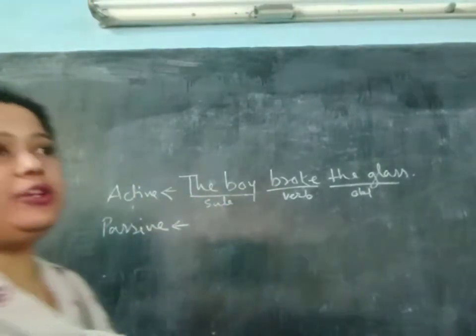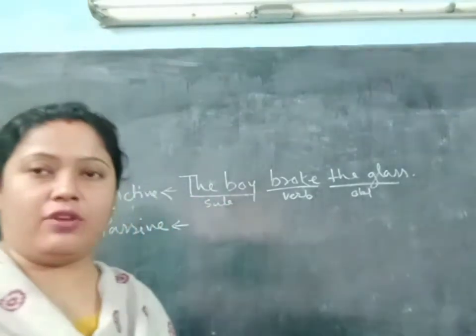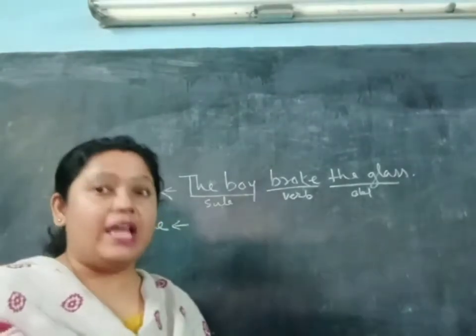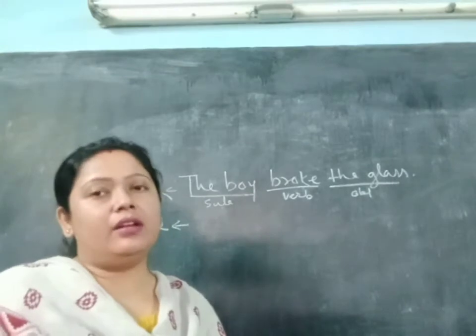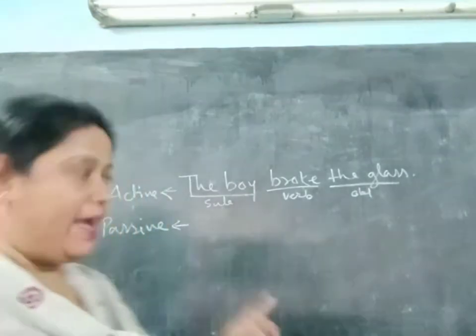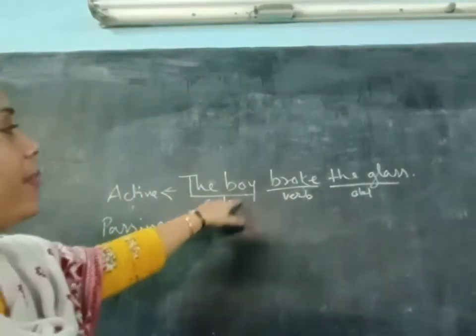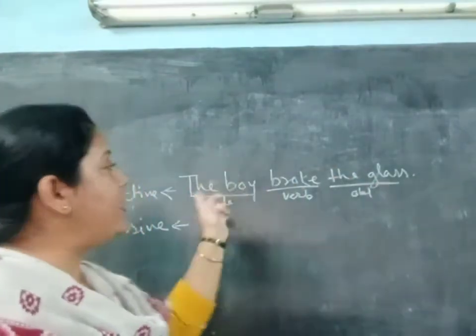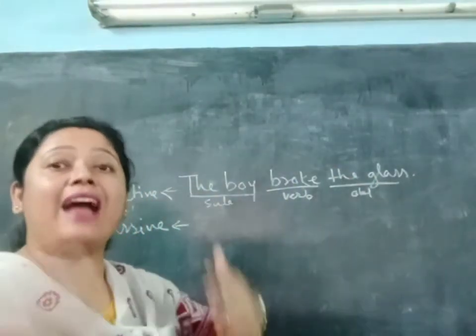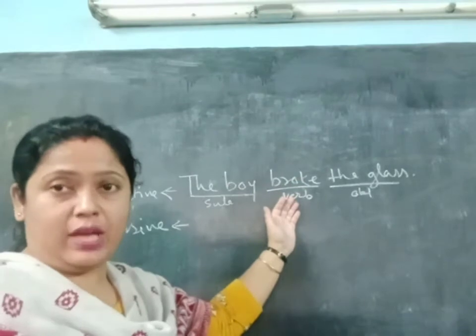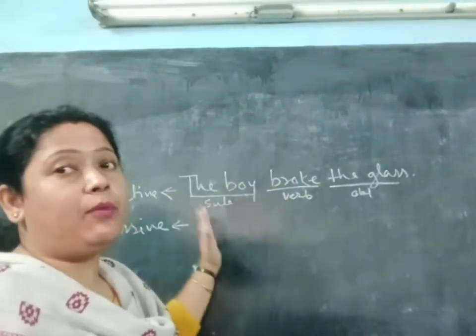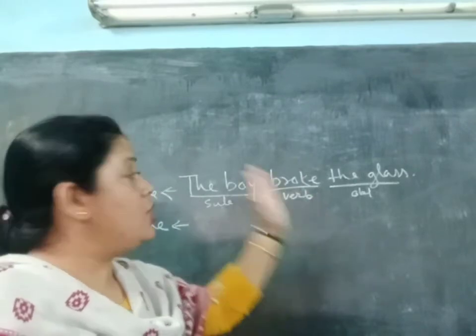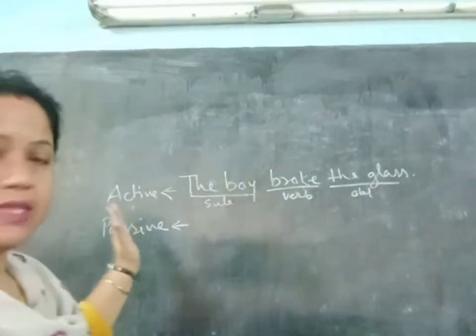To find out the active voice you have to see the subject. If the subject is doing the action, the voice will be active. The boy broke the glass. What is done here? Broke. So who is doing that work? The boy. The boy is doing the work. So it should be active voice.